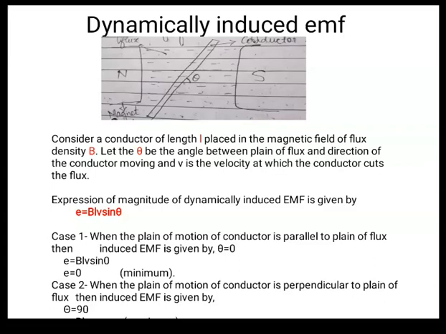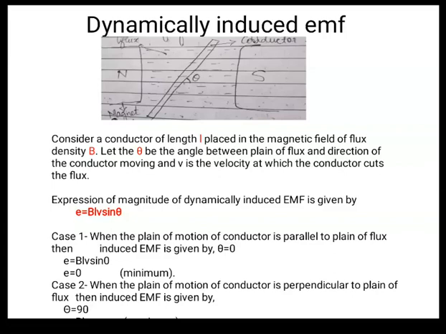So E is equal to BLV sin 0, and we know that sin 0 is nothing but 0. So BLV into 0, everything becomes 0. So the induced EMF is 0. So we can say that it is the minimum induced EMF, when the conductor is parallel to the plane of the flux. Okay. So this is case 1.